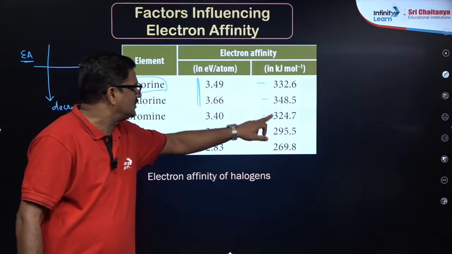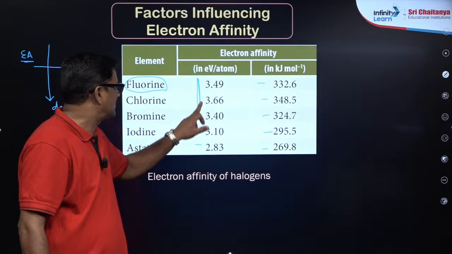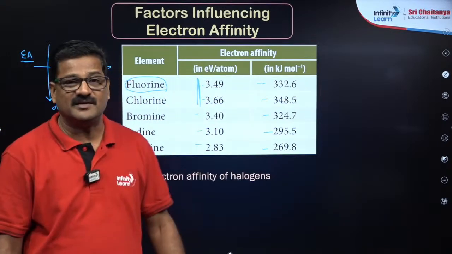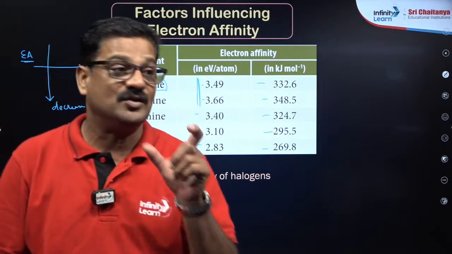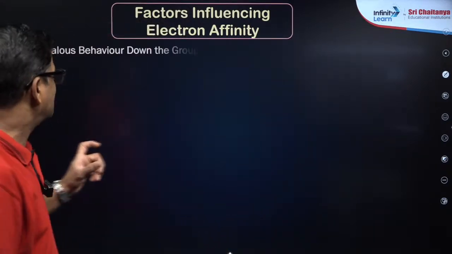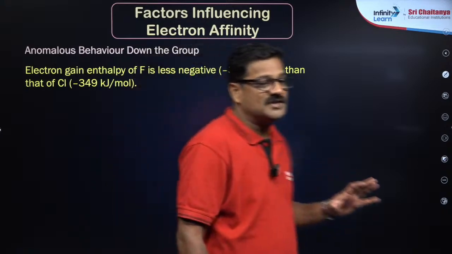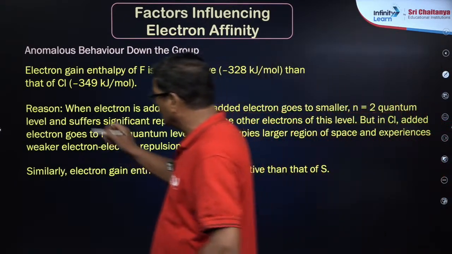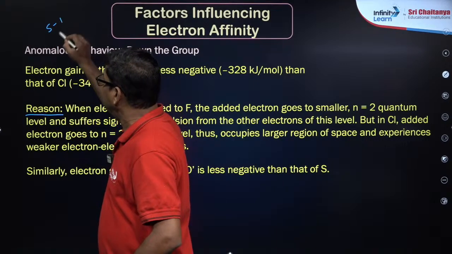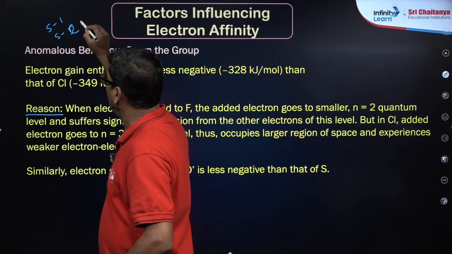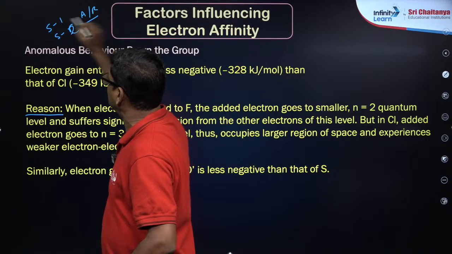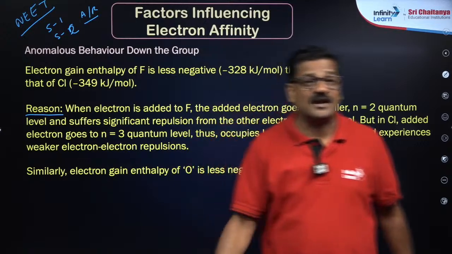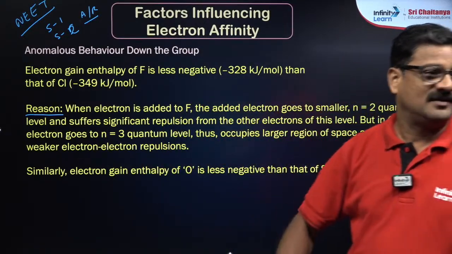Okay, so these values are negative. These values are negative, beta. So minus 332 is less than that of minus 348 in magnitude value. Okay, so that's very important, because the values that are mentioned here are magnitude values. So reason, again I am talking about the reason, statement 1, statement 2, and assertion and reasoning type questions in the NEET examination are quite important. That is why I made these slides like this, right?